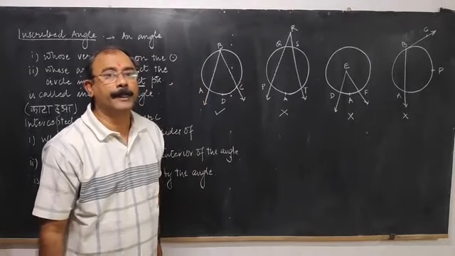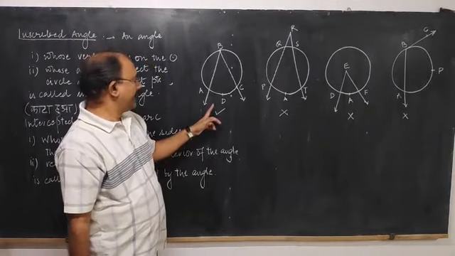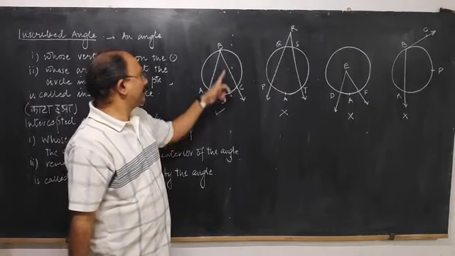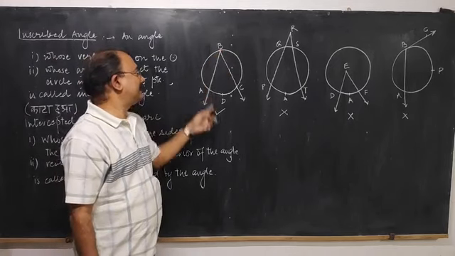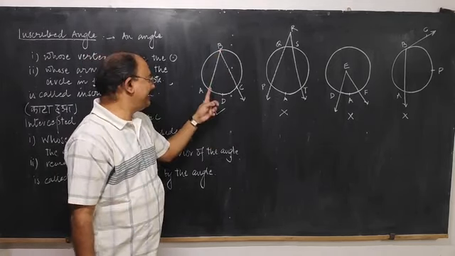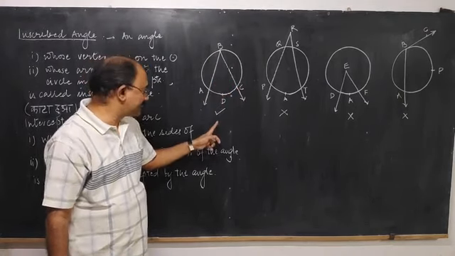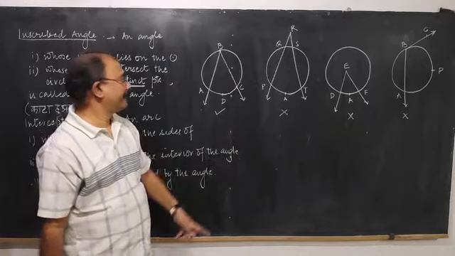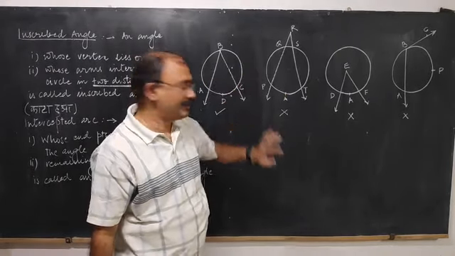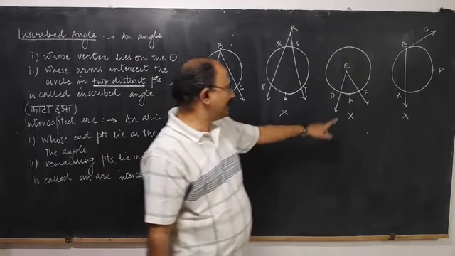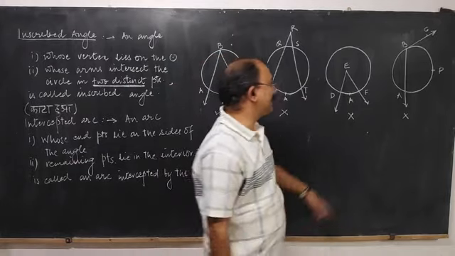So, let us see four figures which I have drawn. In the first figure, the vertex is on the circle and the sides of the angle are intersecting the circle in two distinct points. So this is the inscribed angle. I have put a tick mark here. In the second, vertex is outside the circle, so not an inscribed angle. Here also, vertex is inside the circle, not an inscribed angle.